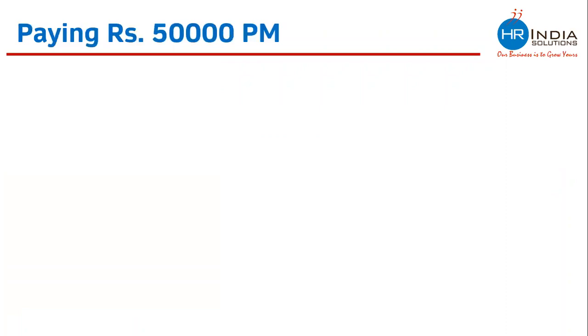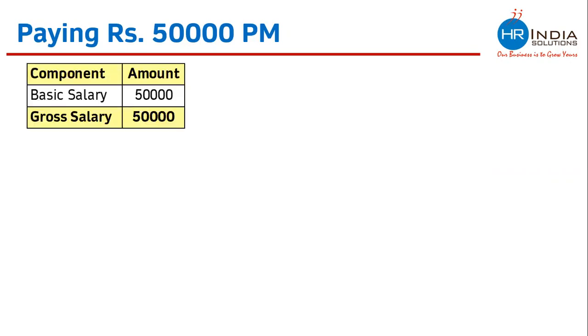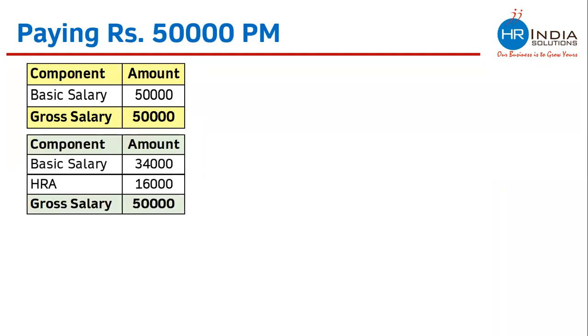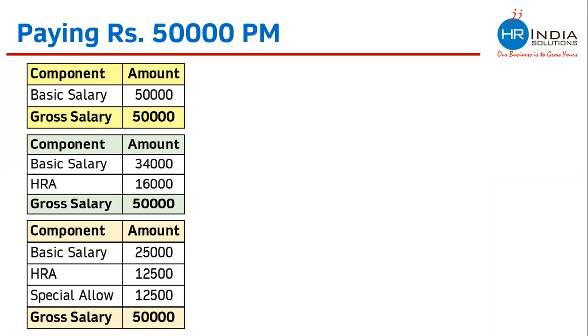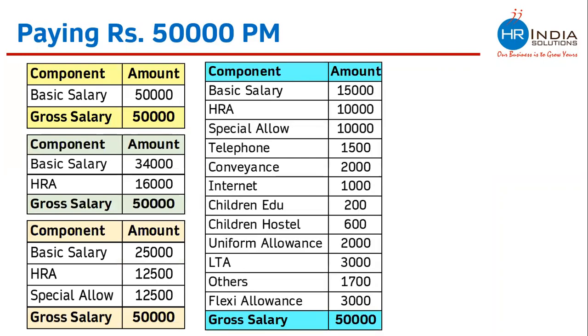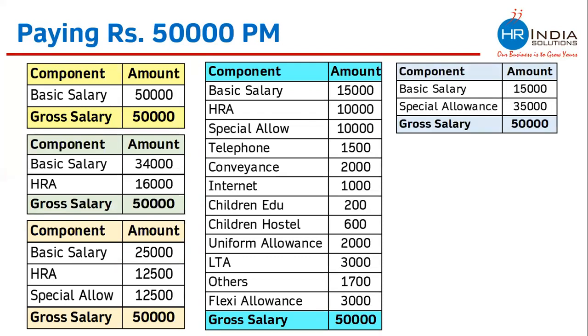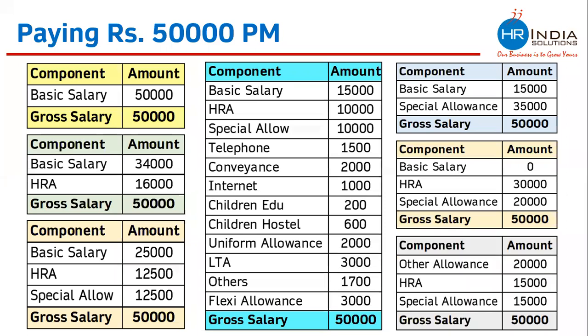So if any company wants to pay 50,000 to an employee, this 50,000 can be paid in various ways. There are various possibilities in which 50,000 can be paid. 50,000 can be paid in this way, where you have only one component of basic salary. 50,000 per month can also be paid in this way, basic salary and HRA. 50,000 can also be paid in this way, where you have two, three components. And 50,000 can also be paid in this way. But paying 50,000 in this way or this way or this way is wrong. And we discuss it in detail.